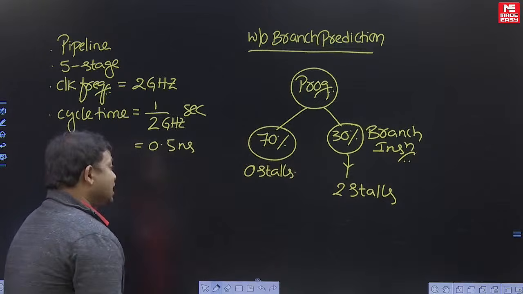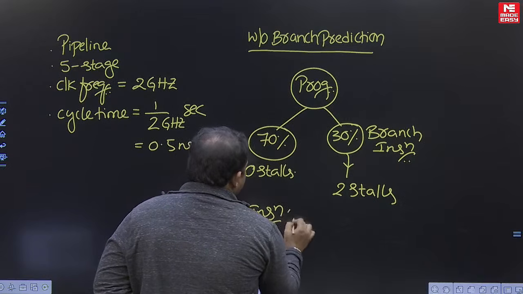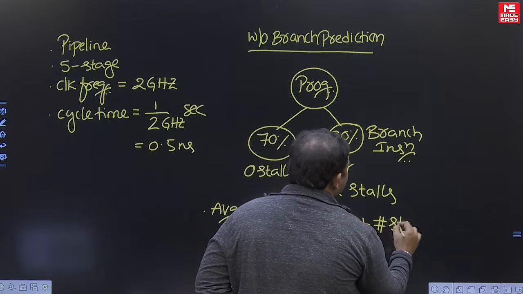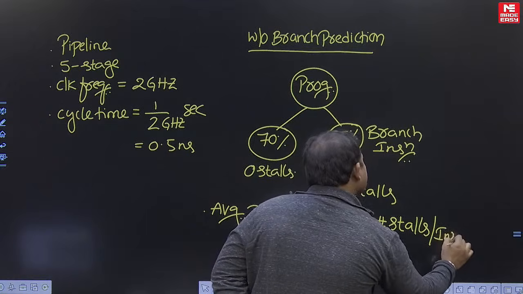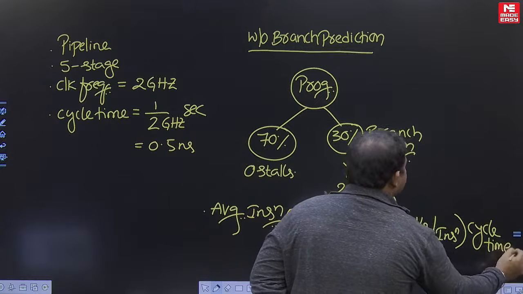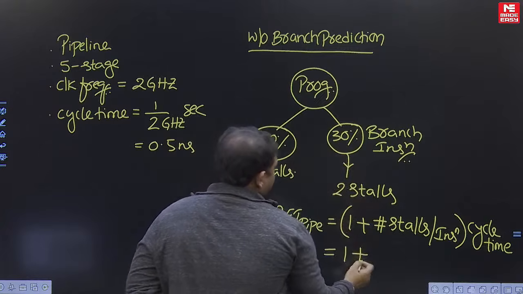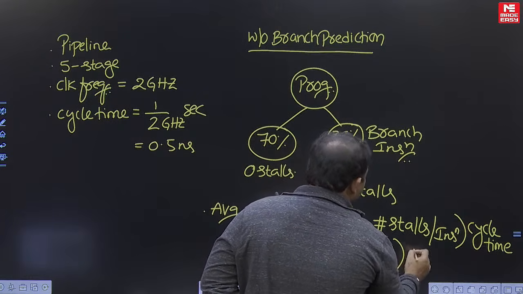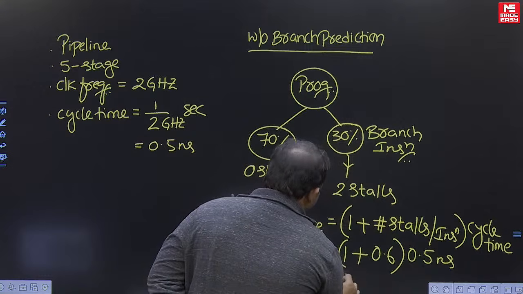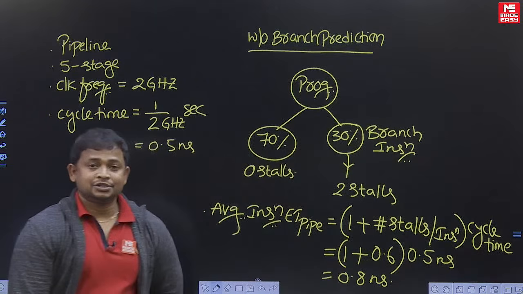Okay. Now calculate the average instruction execution time. You know the formula? Average instruction execution time of the pipe equal to 1 plus number of stalls per instruction into cycle time. This is the direct formula. Now substitute the data. 1 plus, how many stalls are there? 30% into 2, that is 0.6 stalls into what is the cycle time? 0.5 nanoseconds. So compute this. Computational value is 0.8 nanoseconds. Is it clear, dear students?